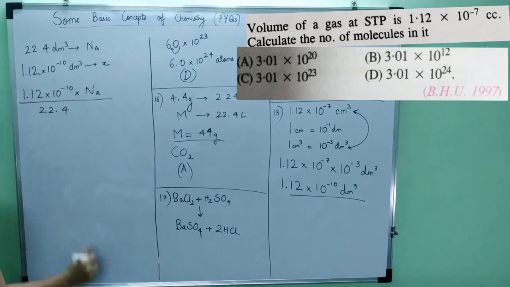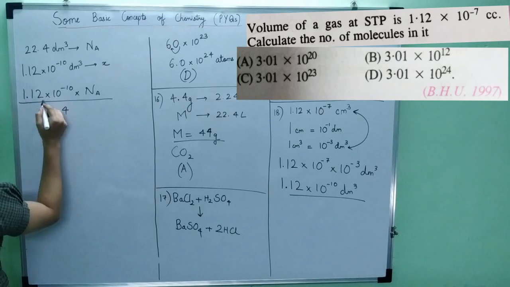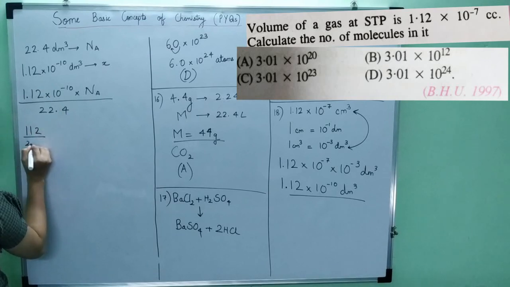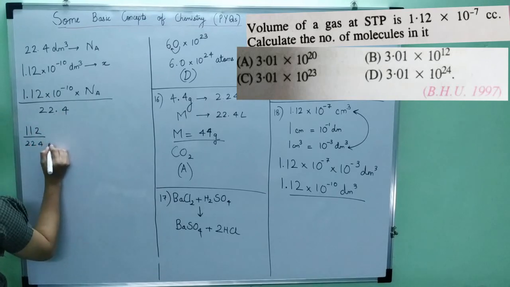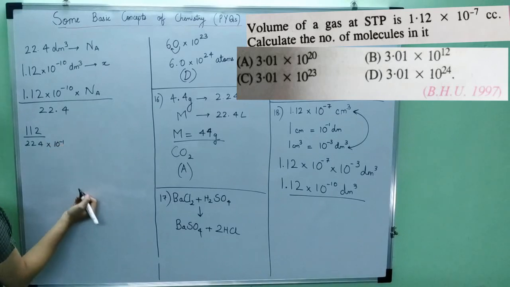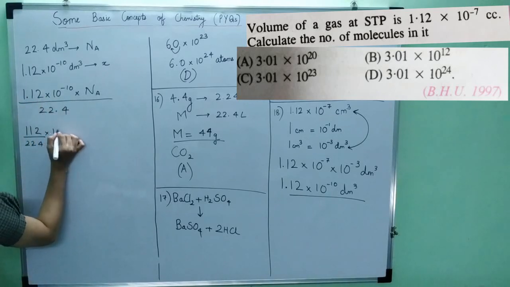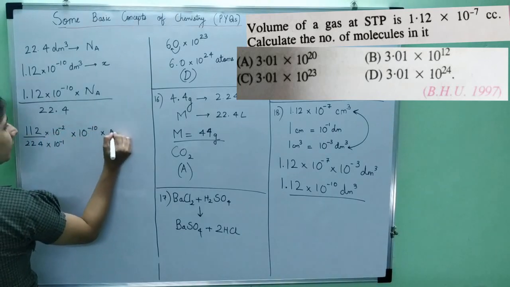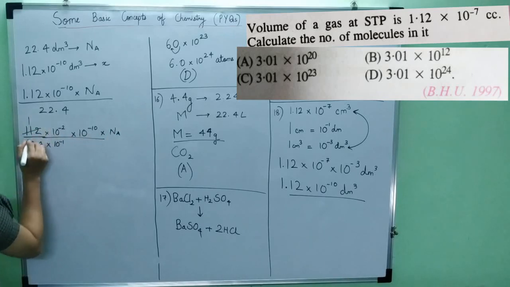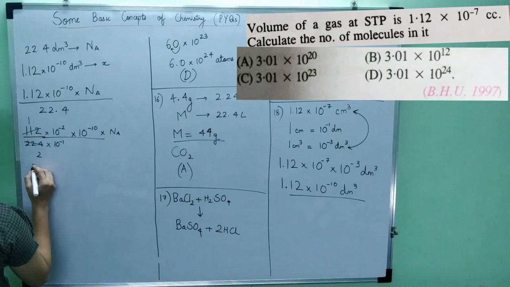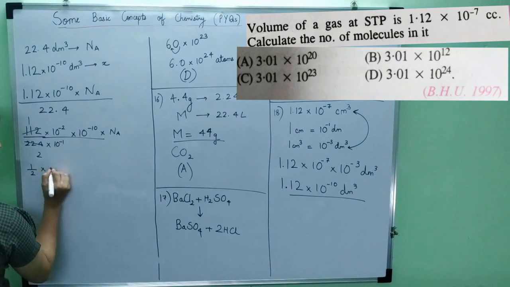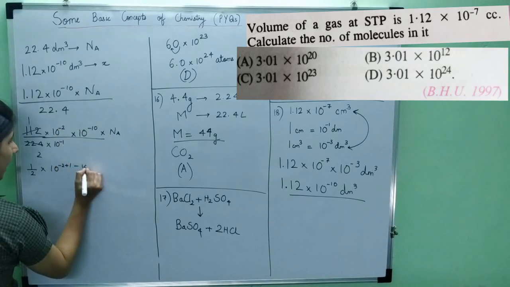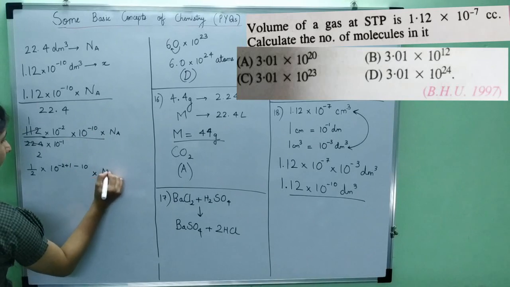Now, if I just shift the decimals, this would be 112 upon 224. Now I've shifted the decimal 1 to the right, so this would be 10 to the power minus 1. As I've shifted 2 to the right, this would be 10 to the power minus 2. Right? 10 to the power minus 10 into Na. So this comes out 1 upon 2 into 10 to the power minus 2, and this goes on the numerator, plus 1 and minus 10 into Na.